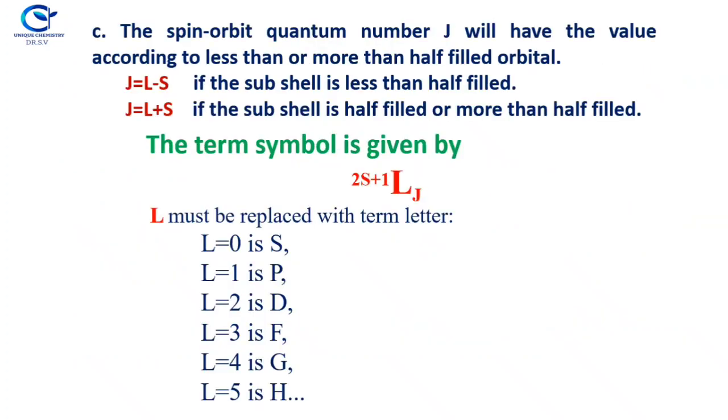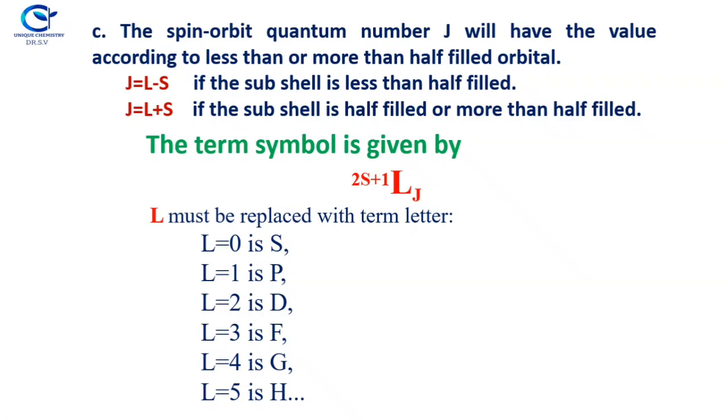Then the third rule says that the spin orbit quantum number J will have the value according to less than or more than half filled orbital. For example, if the subcell is less than half filled, J is equal to L minus S. If the subcell is half filled or more than half filled, J is equal to L plus S.